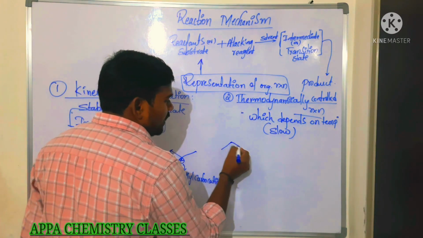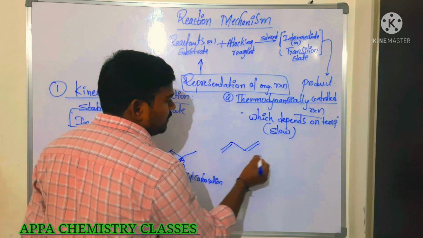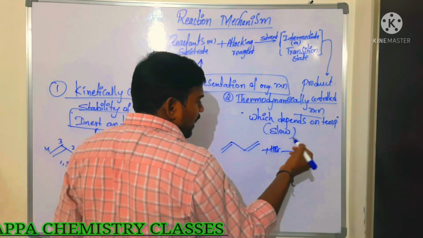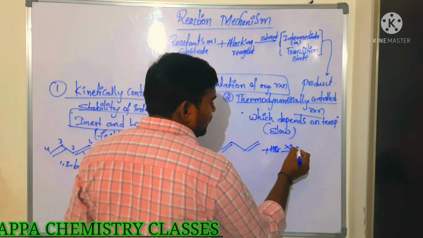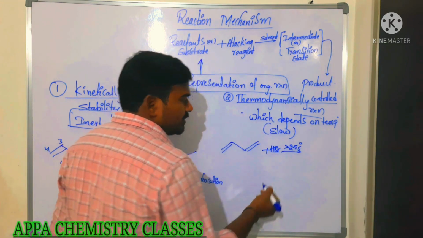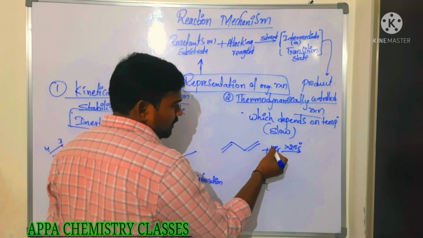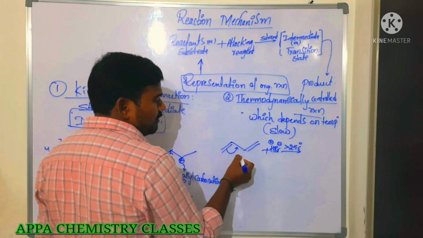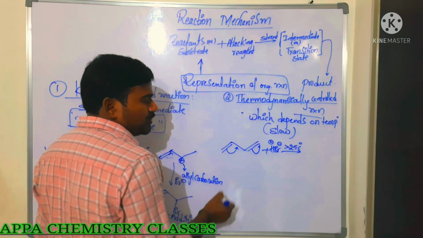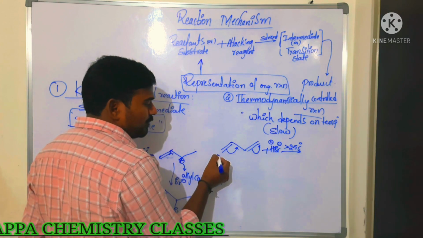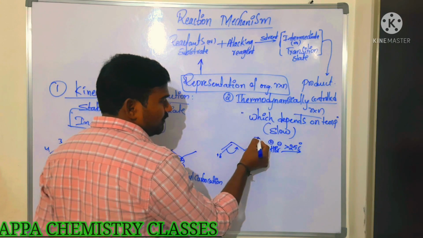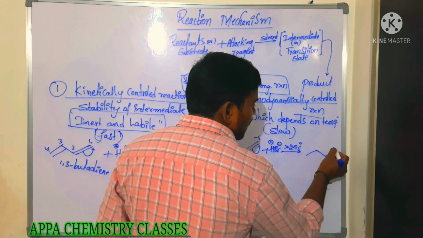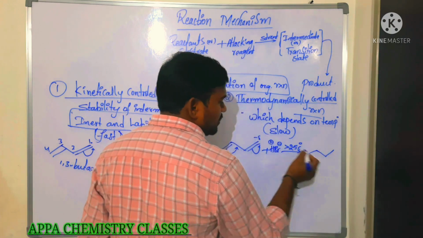But whereas the same reaction which we are taking here, with HBr at very high temperature, that is more than 25 degrees Celsius. So then what happens here? The pi bonds here, the H plus and Br minus. These pi bonds will come here, this pi bond will go here. So then this carbon will get the partial positive charge. This carbon will get the negative charge. So this carbon is getting the partial negative charge.